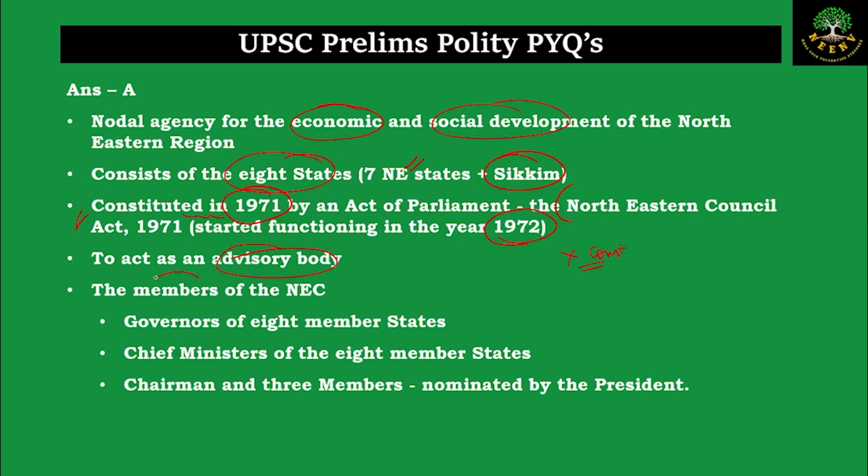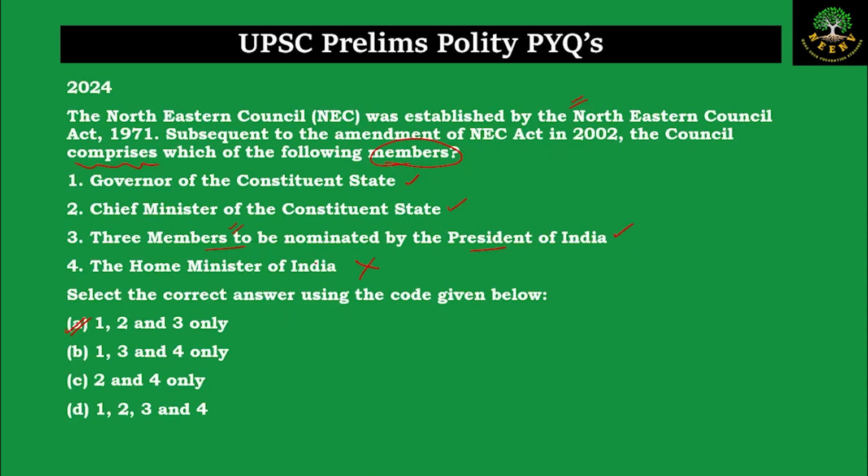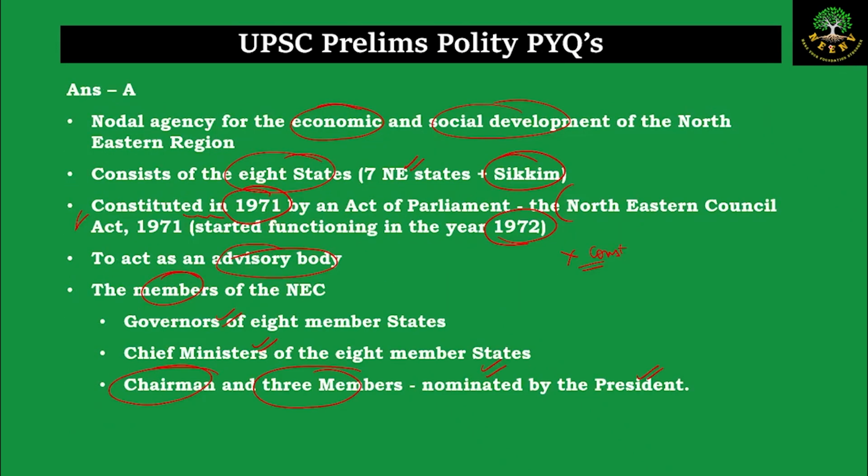And the members of NEC are the governors of the respective states, the chief ministers of the respective states, and the 3 members who are nominated by the president. Also, the chairman will be nominated by the President of India. So here you can see that nowhere there is a mention of Home Minister of India. Hence, Home Minister will be wrong.